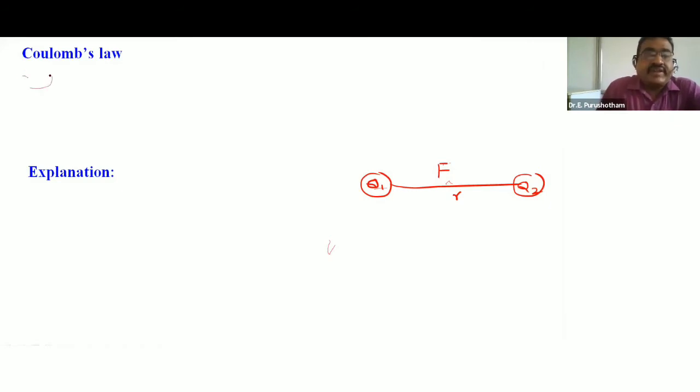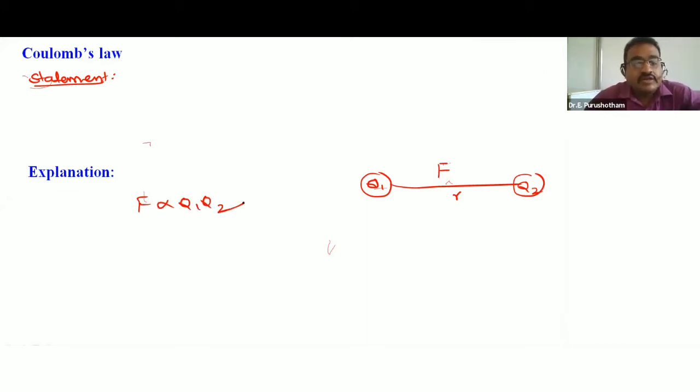So what is the statement? What is the definition? The force of attraction or repulsion between two point charges is directly proportional to the product of the two point charges Q1 and Q2, and inversely proportional to the square of the distance between them.